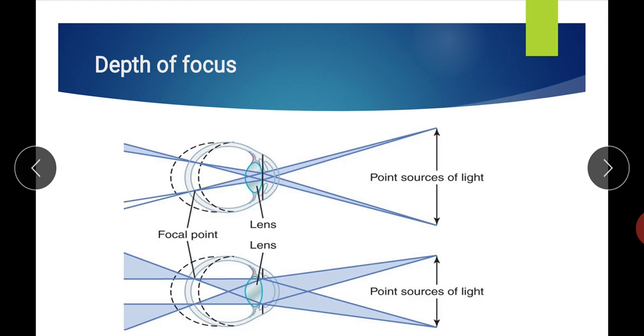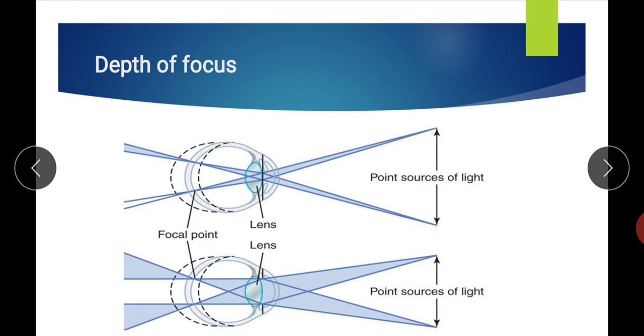Now, the reason is that when the pupil is very small, almost all the light passes through the center of the lens, and the light rays which pass through the center of the lens cause minimum deviation, go straight and focus on the retina. So, though the brightness is less, the image is sharp.